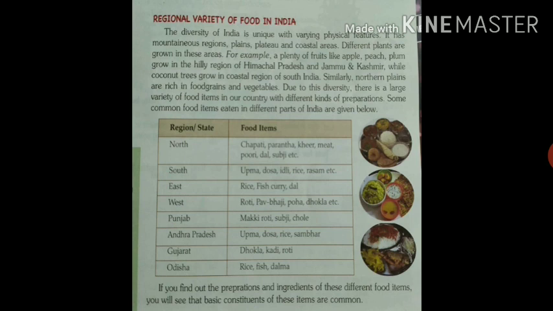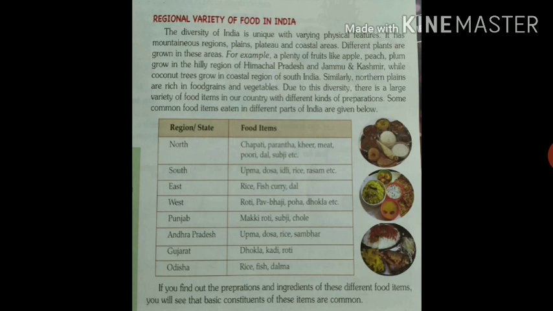Thus, whatever is the staple diet of a region. Staple diet means a food which we eat daily, and it contains nutrients as well as dietary fibers also. So whatever is the staple diet of a region, it consists of some basic substances called nutrients.